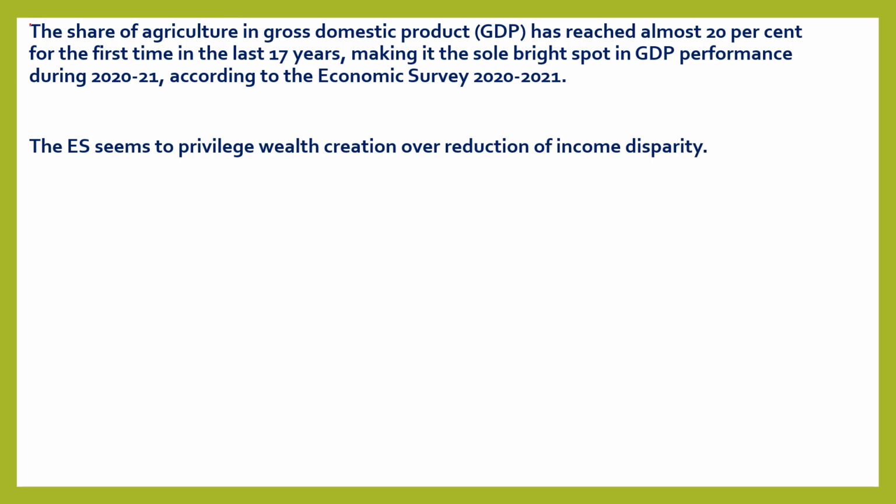This is a statement of hopefulness. We have seen some positive signs in our economy. The share of agriculture in GDP has reached almost 20%. Previously, it hovered around 14 to 17%.